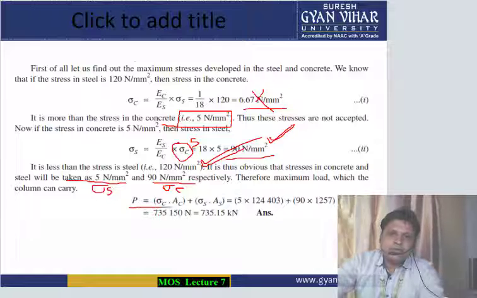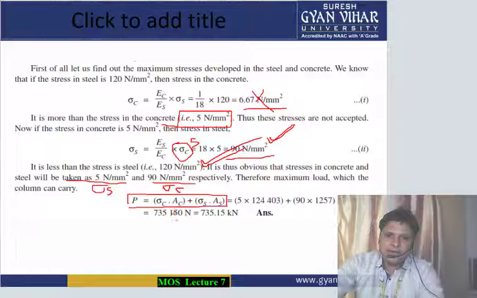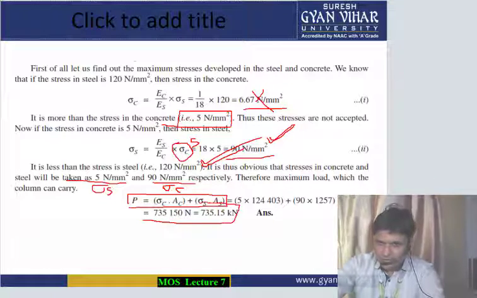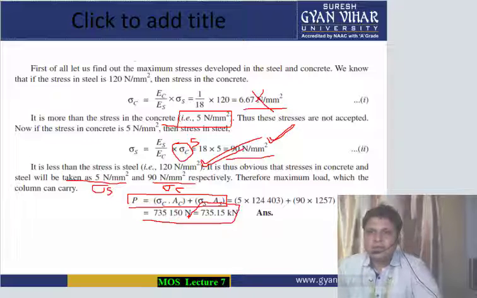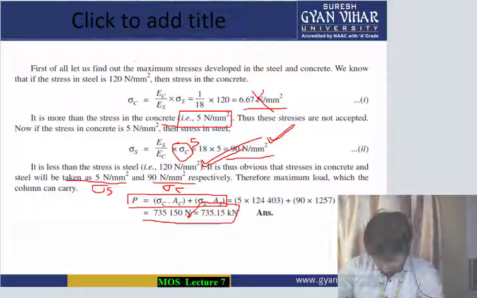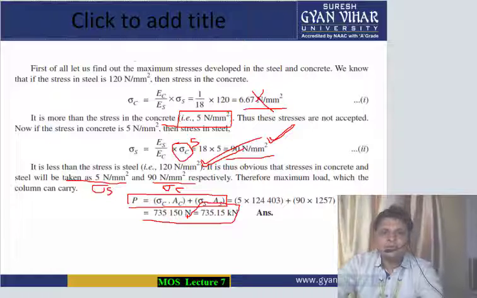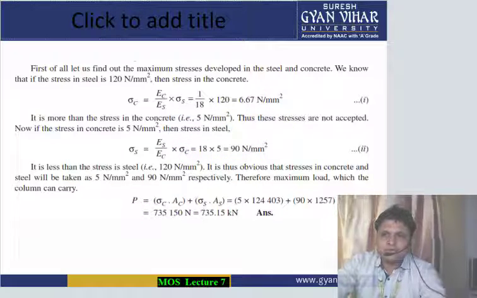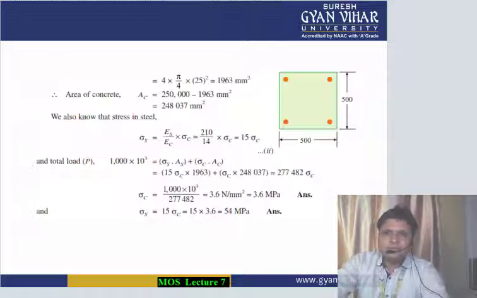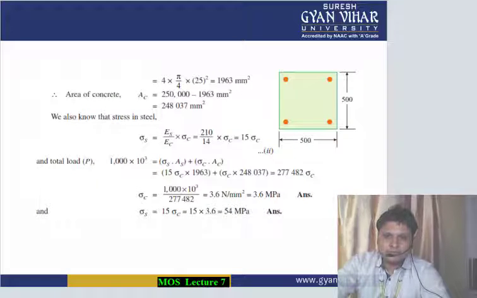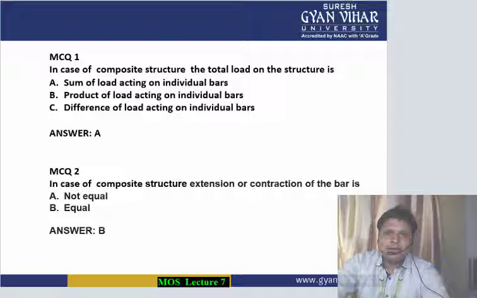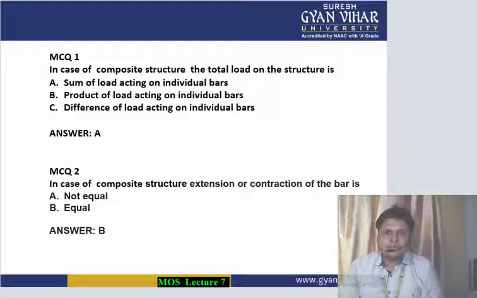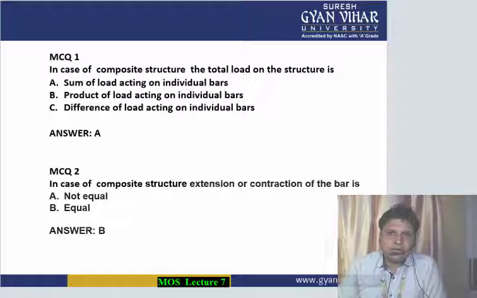If you use this formula, finally you will get the value of total load as 735.15 kilonewton. So I hope this is understood by you. It was also a bit of a tricky numerical, but I hope you have understood the solution of this numerical. Now coming to the multiple choice questions, so as to assess whether we have understood the whole of the lecture or not.